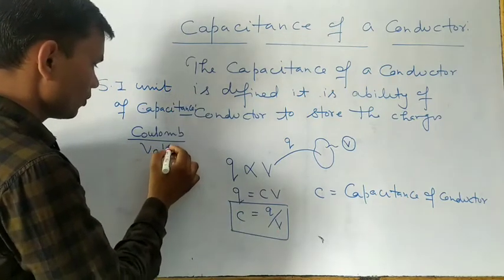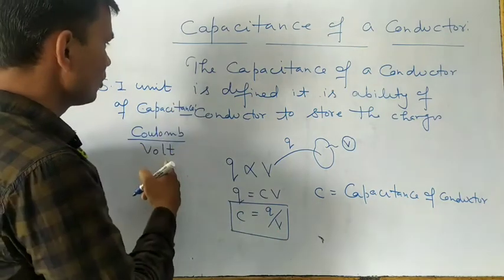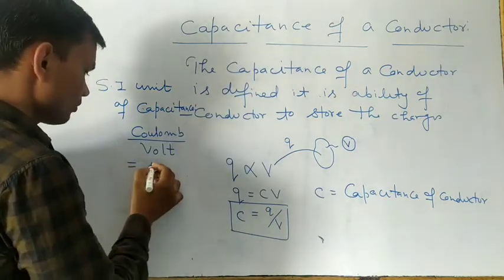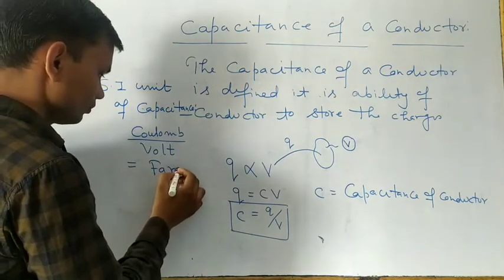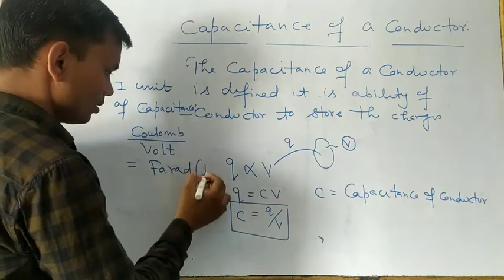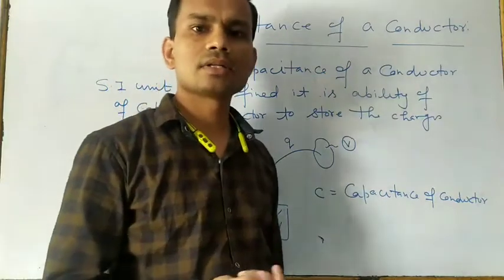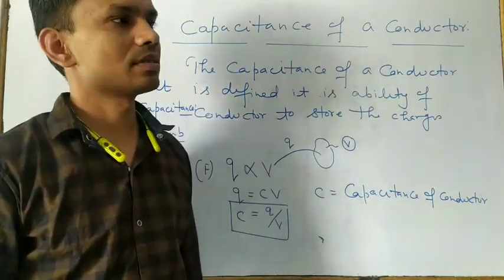So coulomb per volt is the SI unit of electrical capacitance, simply known as the farad. Farad is the SI unit of electrical capacitance.